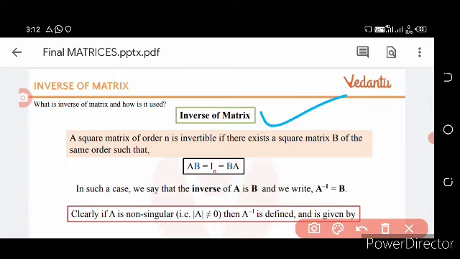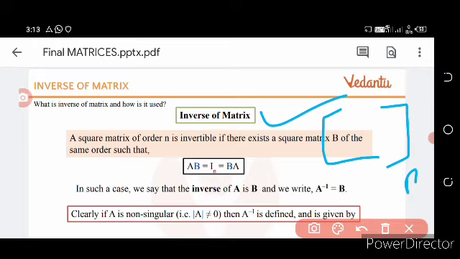A square matrix A of order n is invertible if there exists a square matrix B of the same order such that AB is equal to In, the identity matrix, is equal to BA.